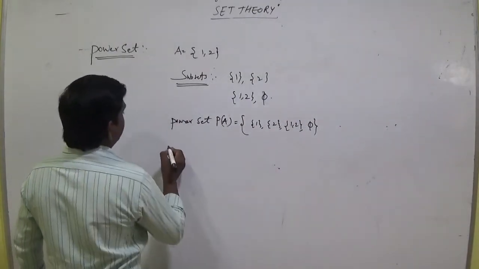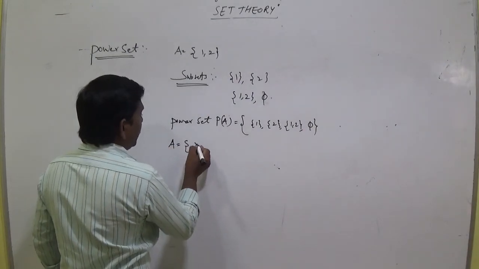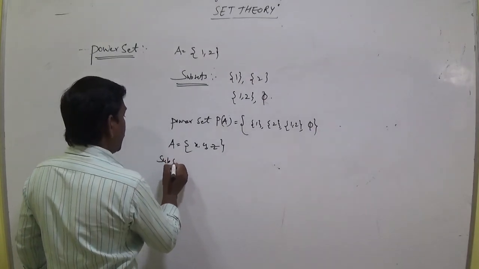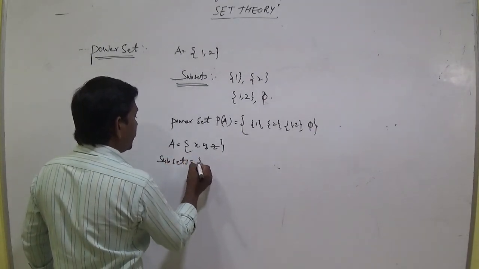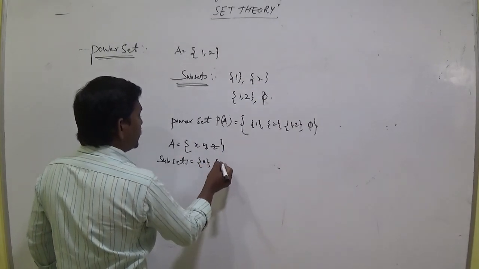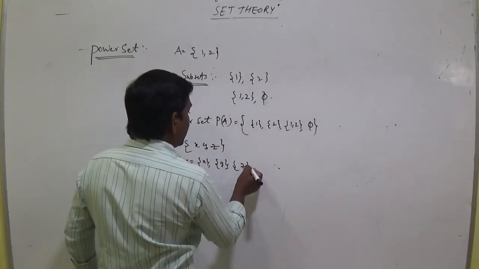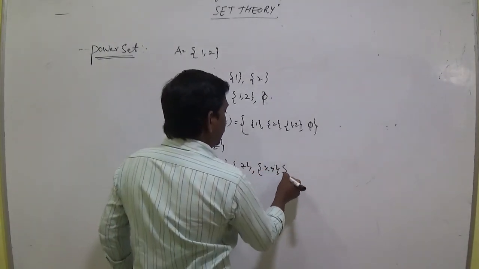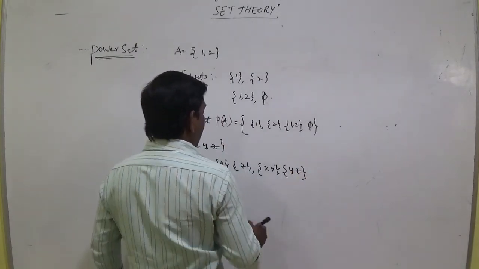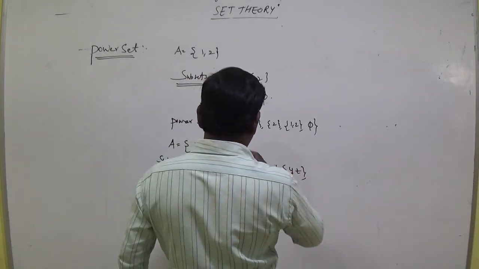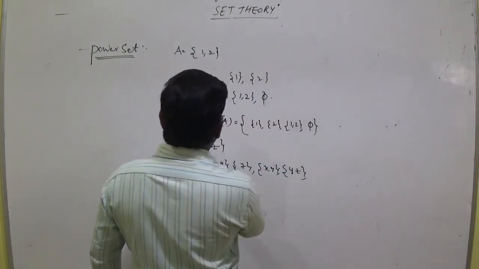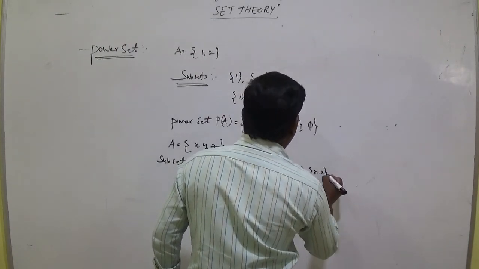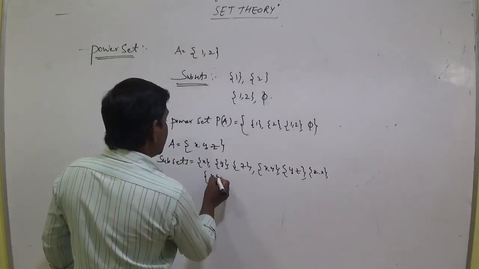And take another one, X, Y, Z. Subsets: {X}, {Y}, {Z} and {X, Y}, {Y, Z} and {Z, X} and {X, Y, Z}.